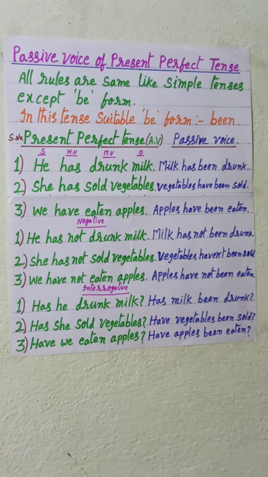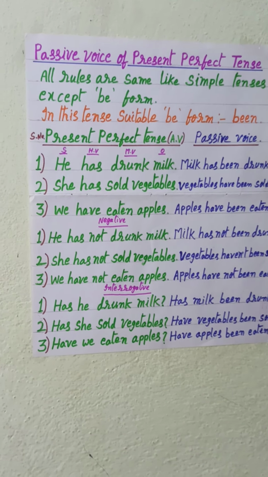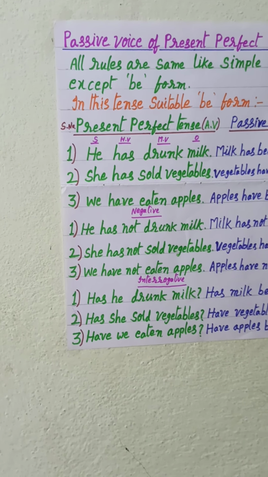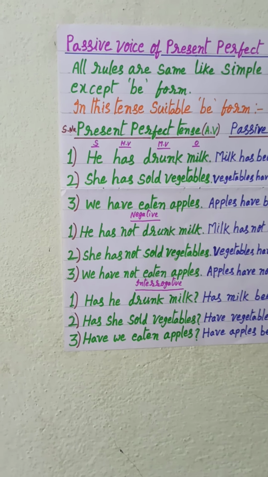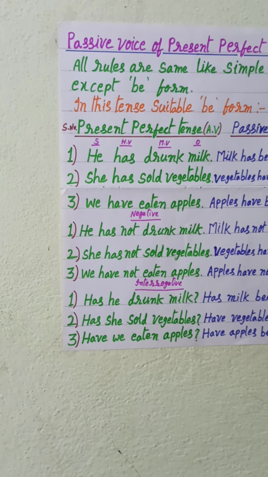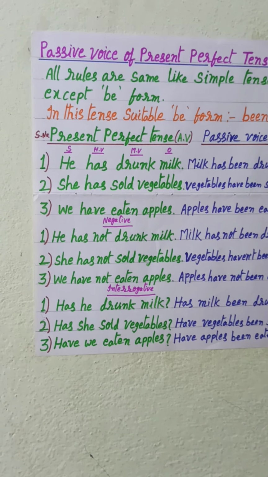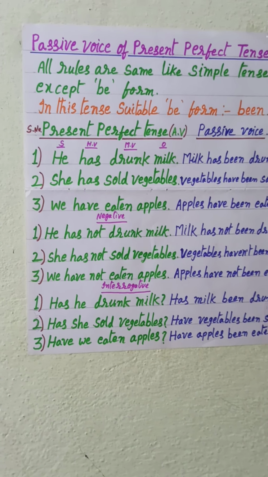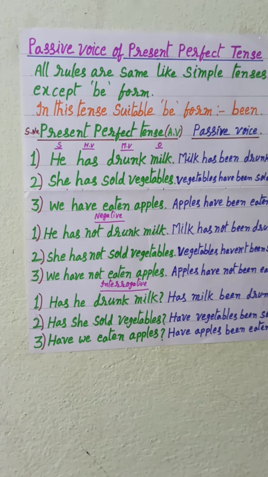I would like to improve our speaking skills. We know that 8 tenses have passive voice. There are 3 simple tenses, 2 continuous tenses, and the remaining 3 are perfect tenses. Now we are going to learn about the passive voice of present perfect tense.